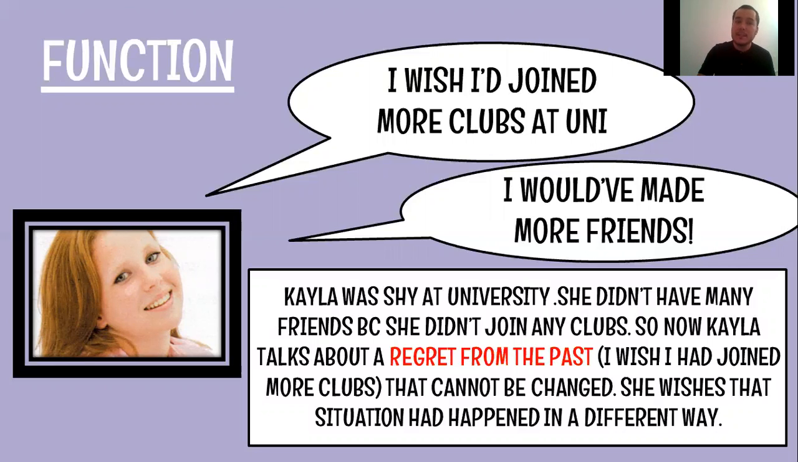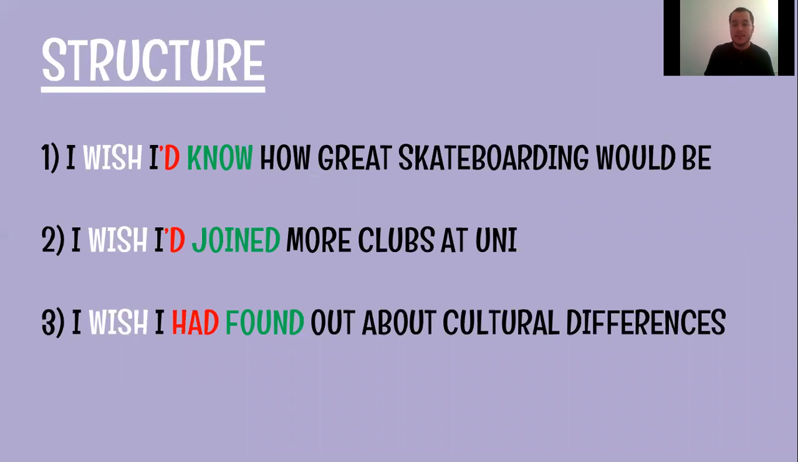Let's have a look at the structure right now. Number 1 says, I wish I'd known how great skateboarding would be. Because, sorry, but there is a mistake in there. It should say known with an N, right? Number 2 says, I wish I joined more clubs at uni. And number 3 says, I wish I had found out about cultural differences.